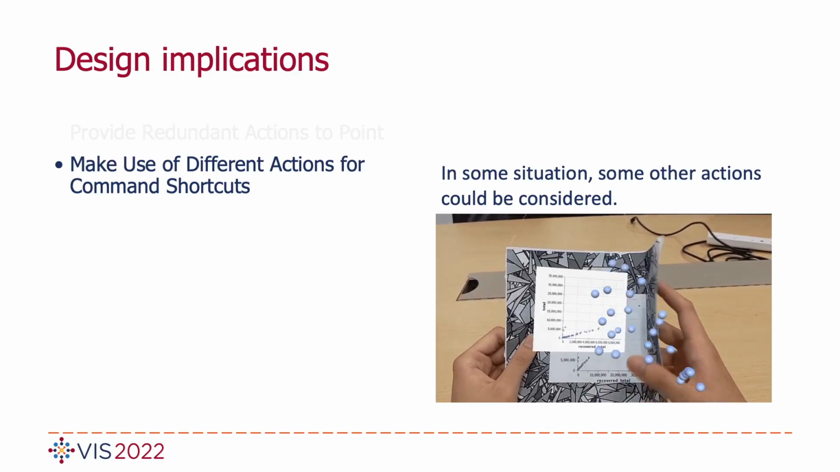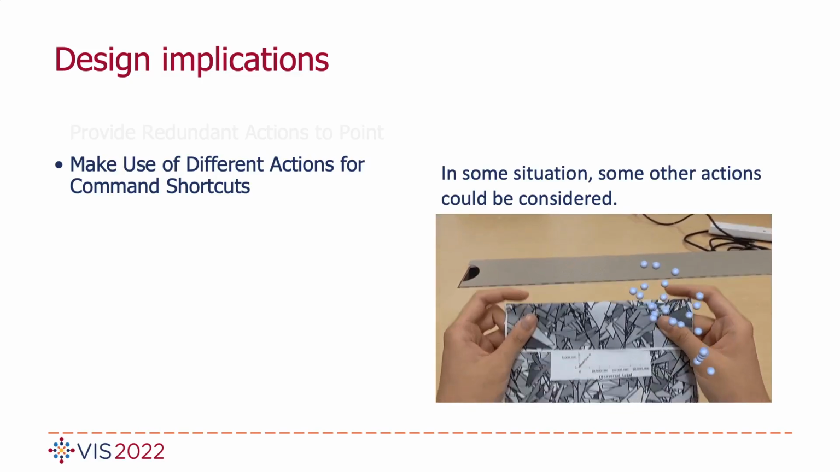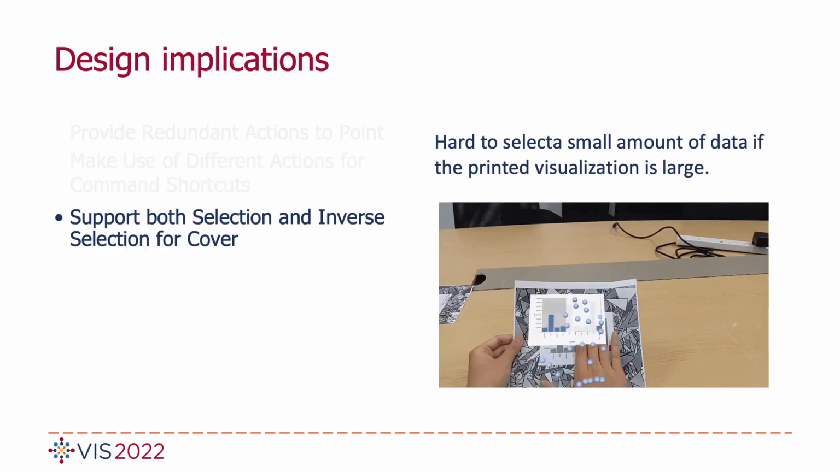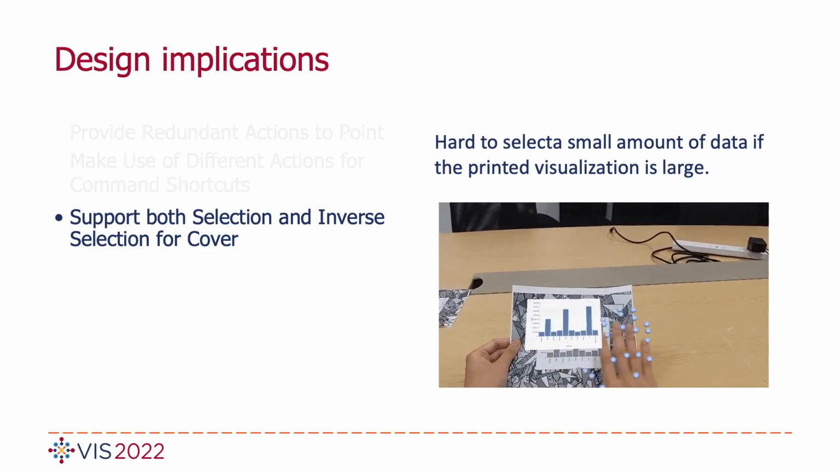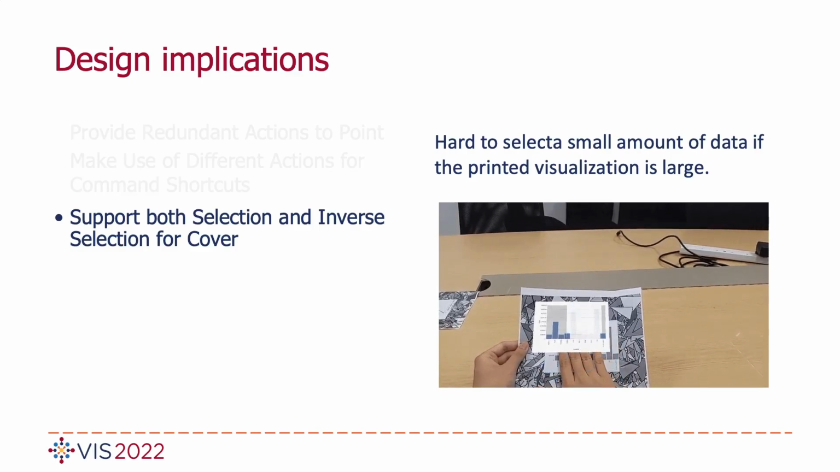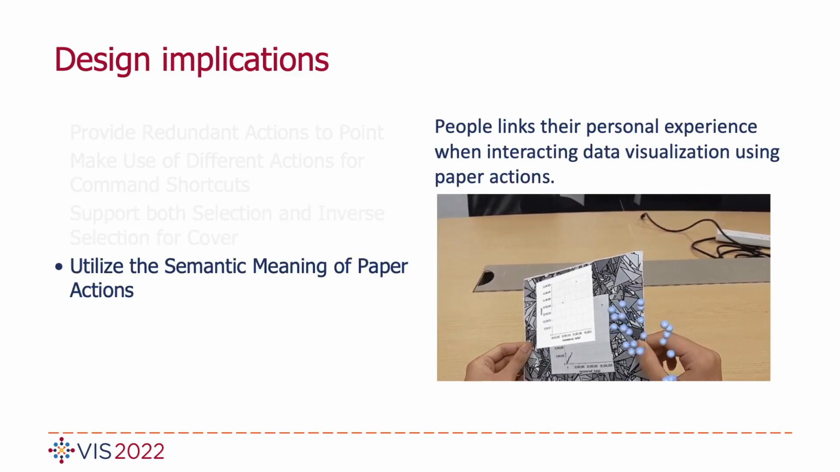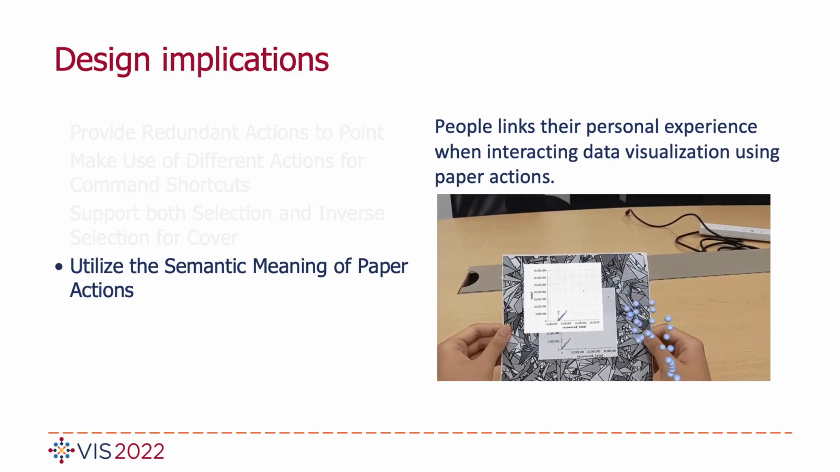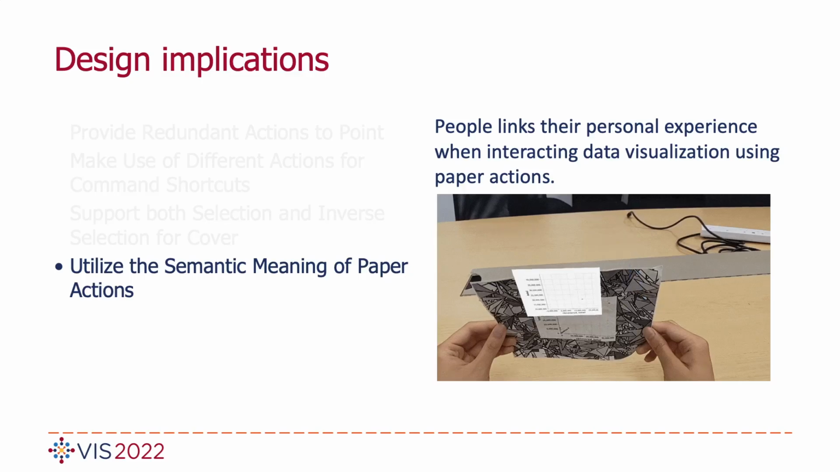For example, when the data is biased, fold to zoom might be better than pinch to zoom. The third point is to support both selection and inverse selection for cover. That's because when the paper is getting larger, it's harder to cover all the unwanted area for selection. The fourth implication is to utilize the semantic meanings of paper actions when designing interaction. For example, tilt to pen got higher scores in both intuitiveness and engagement because it's similar to water falling off.